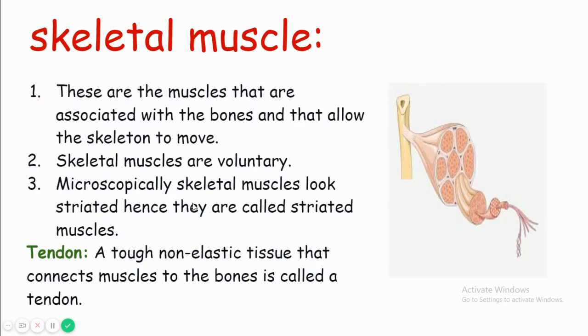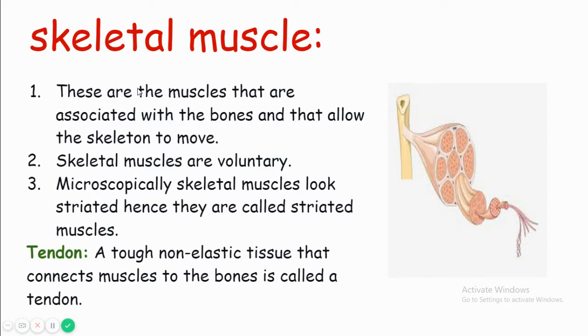Let's first talk about skeletal muscle. Skeletal muscle is a type of muscle that is associated with the bones. It is a type of muscle that we see with the bones. The name shows that it is the muscle associated with the skeletal system or bones, and it allows our skeleton to move.